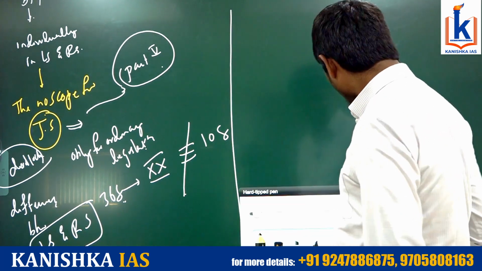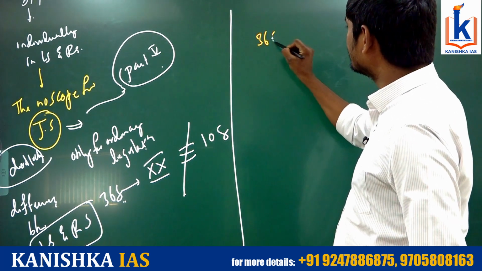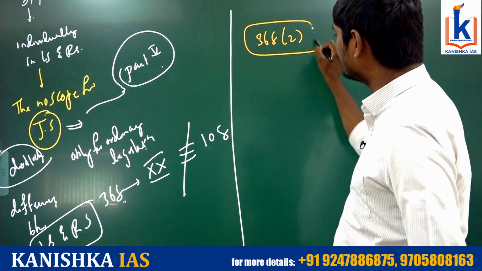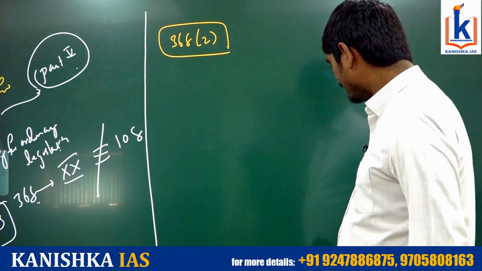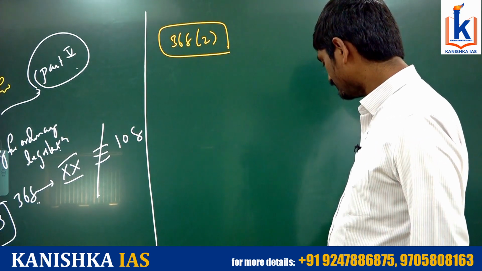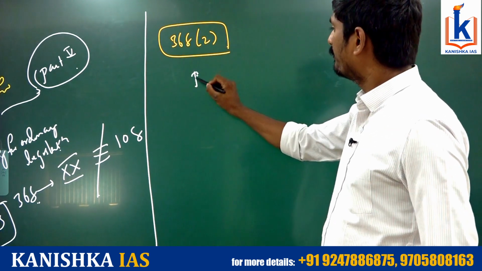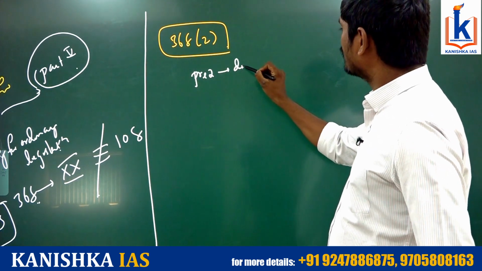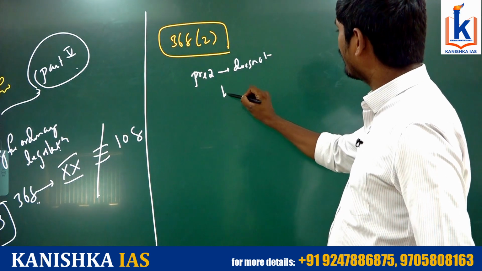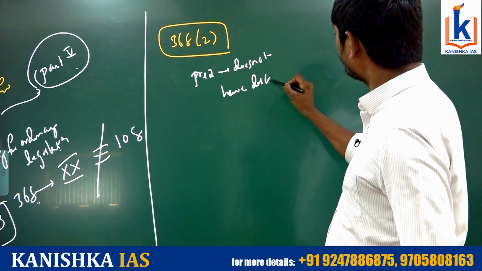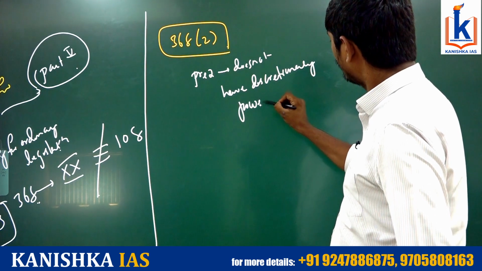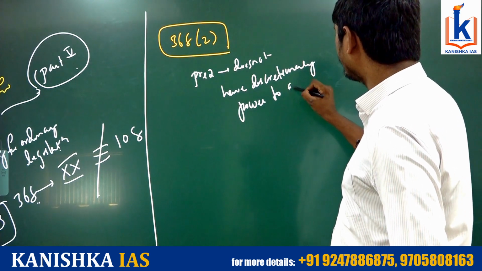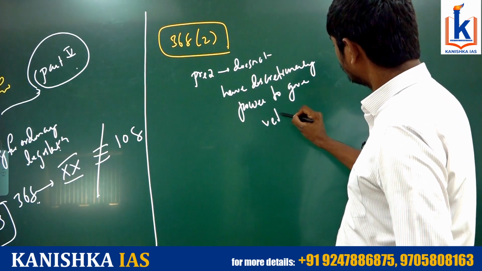Moreover, Article 368 Clause 2 also mentions another important thing. What is that? The President does not have discretionary power to give veto.